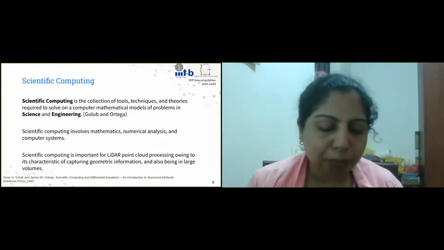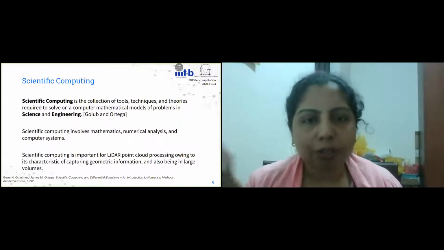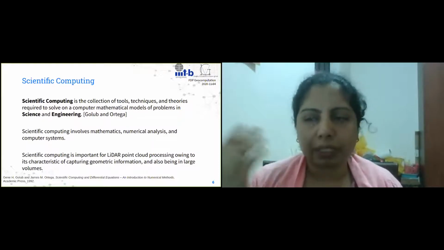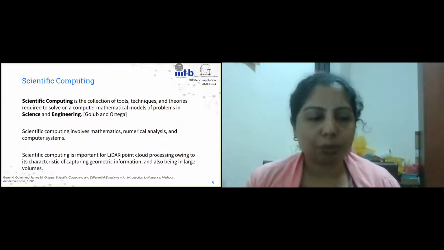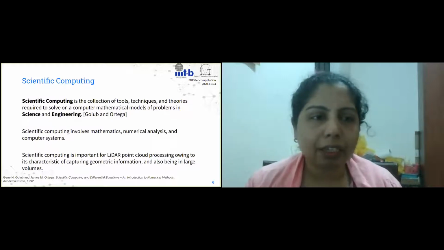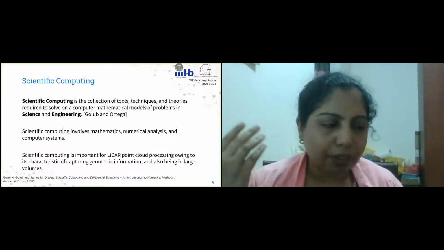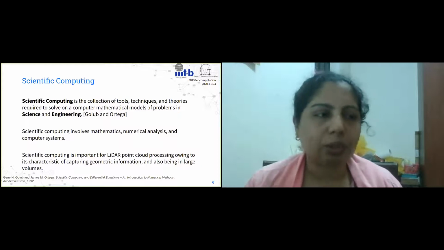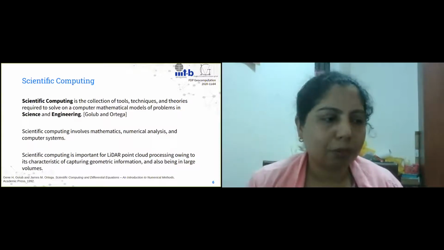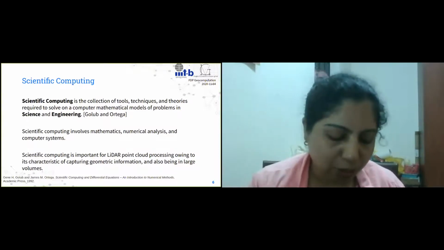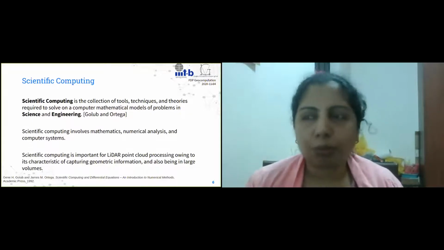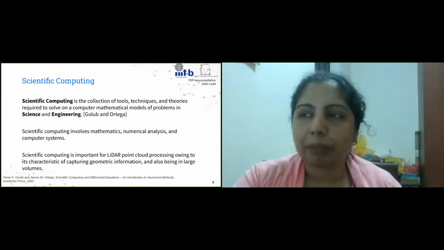And scientific computing is also to be understood as the bedrock of high performance computing and things like that, which was quite widely used before the big data technologies and machine learning and deep learning and all of that became quite in vogue, right? So scientific computing has been around for several decades now, and it's a very well established area of study.